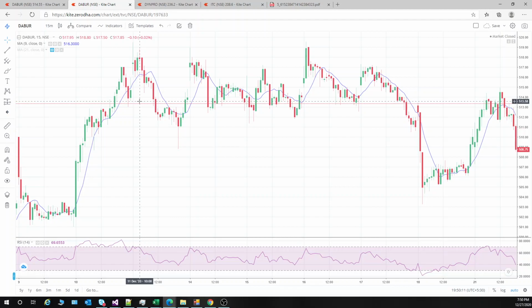That is a very good 1 to 2 ratio. If you calculate, that is a very good profit you will earn. Even if you have 5 winning trades and 5 losing trades, you will have very good money.